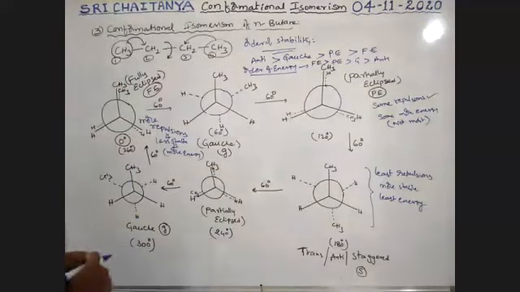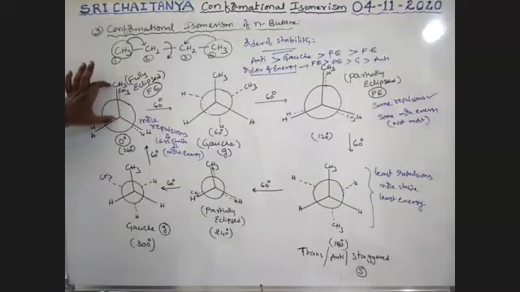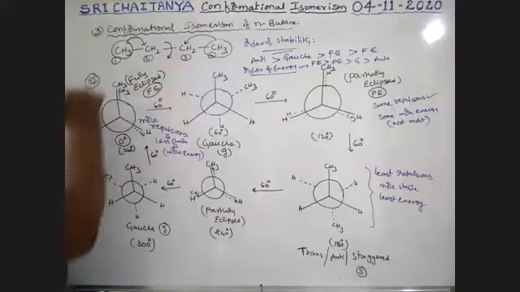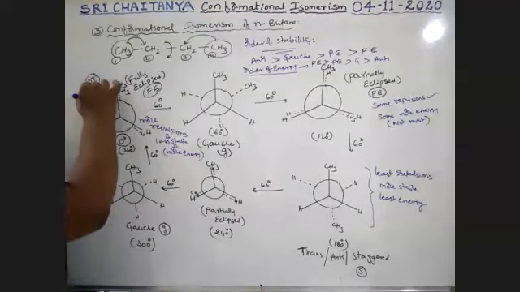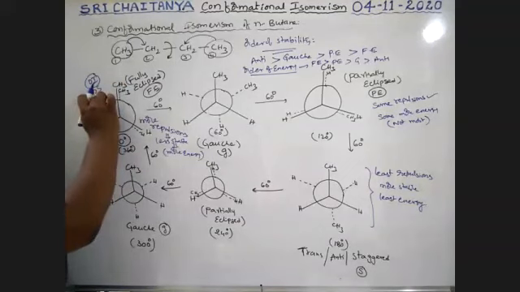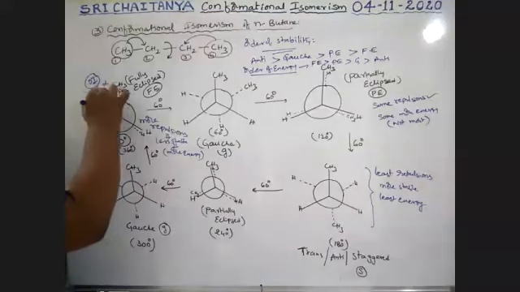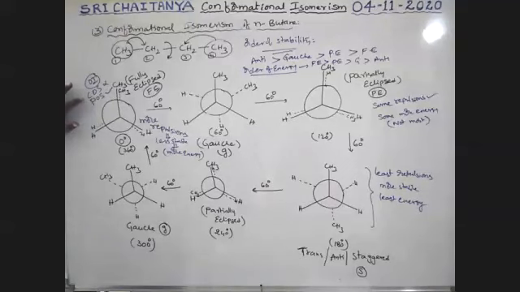See here, boys. Here some technical words are used. This fully eclipsed form is optically inactive. Later I will explain, boys. Please note down: optically inactive. Center of symmetry, COS, is not possible, but plane of symmetry, POS, is possible. Plane of symmetry is possible. Center of symmetry not possible.